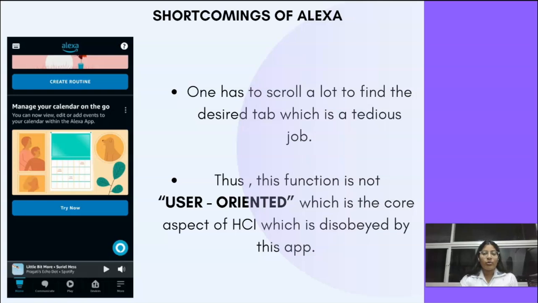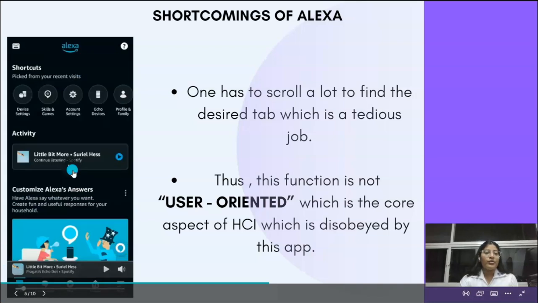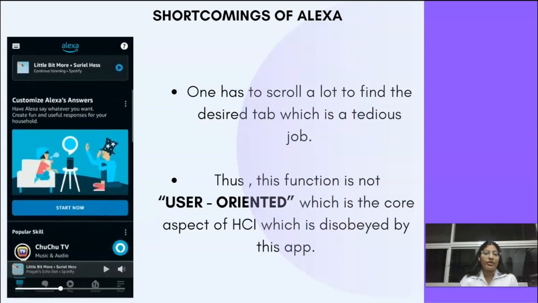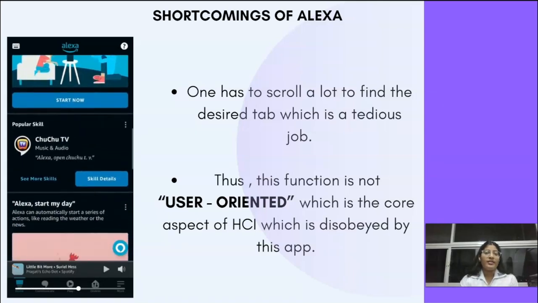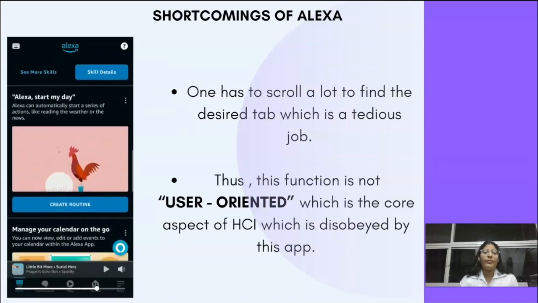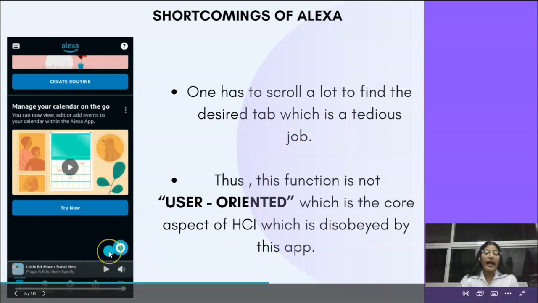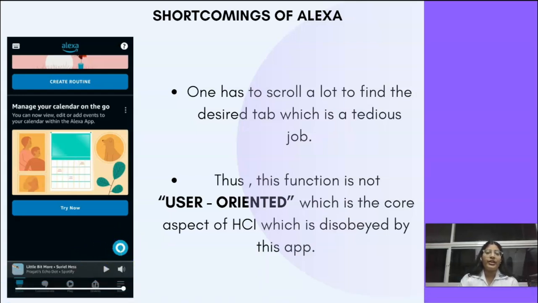Amazon's Alexa is quite a quirky app, and here are the shortcomings that we have listed. First up, here's a video. The user has to keep scrolling on the home page in order to reach the feature that the user desires. This is a cumbersome task when the feature that the user wants lies towards the end of the home page. We also found that the home page is devoid of a scroll to the top button, and in this way, the app fails to follow the user-oriented feature of HCI.